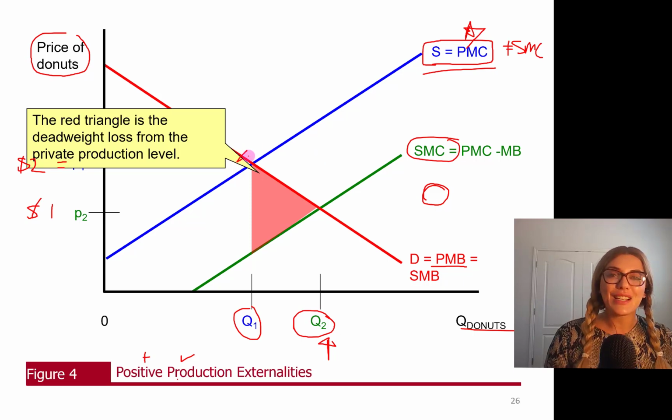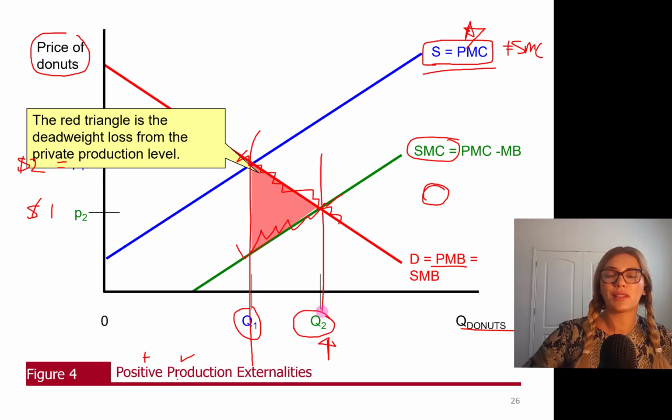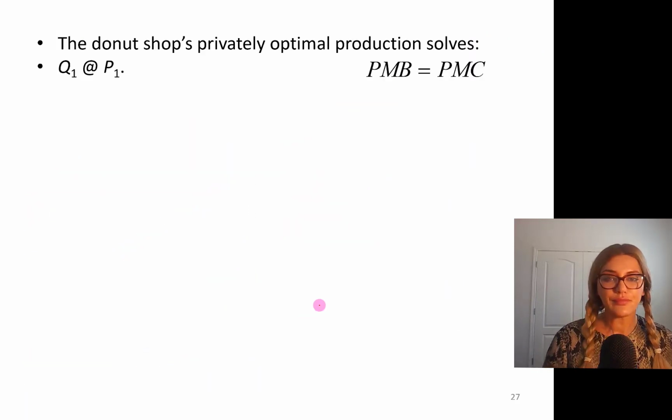Same thing, folks. It's the area between the social marginal benefit and social marginal cost, limited by the optimal quantity from the private point of view and the socially optimal level of output. So this is exactly what we did before, verbally explaining what we did. The donut shop privately produces the optimal level of output Q1 at P1, a higher price level and lower quantity of donuts.